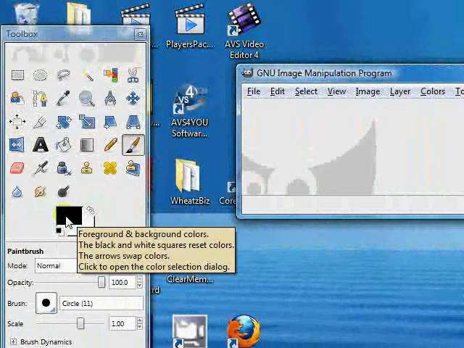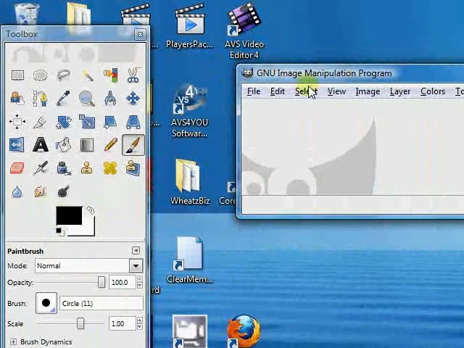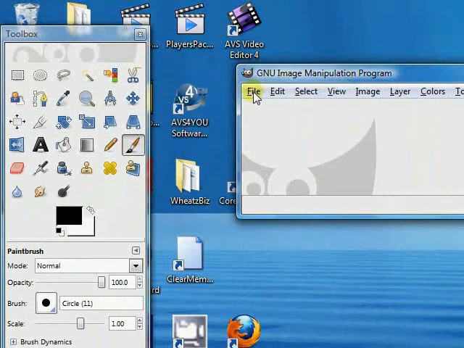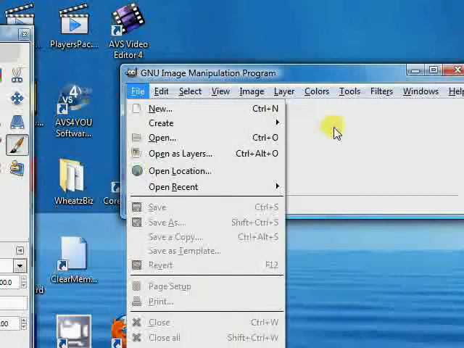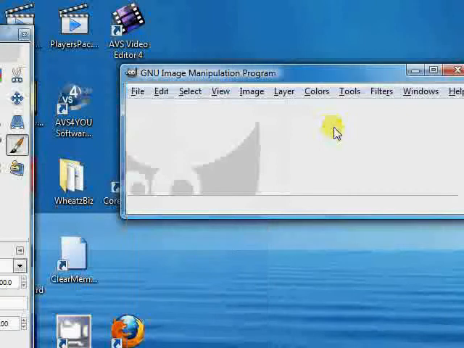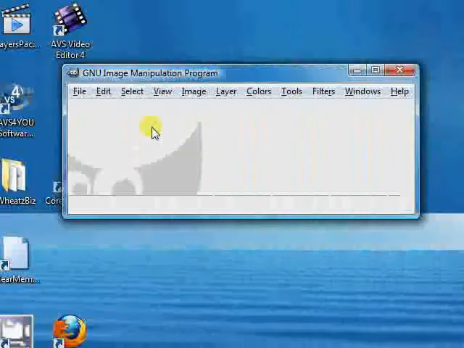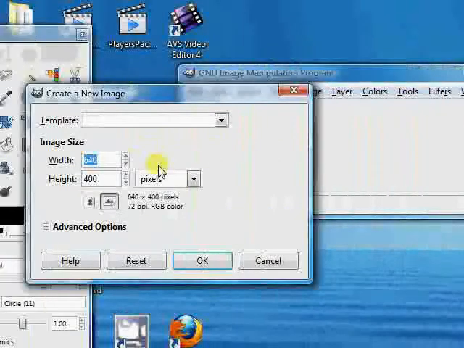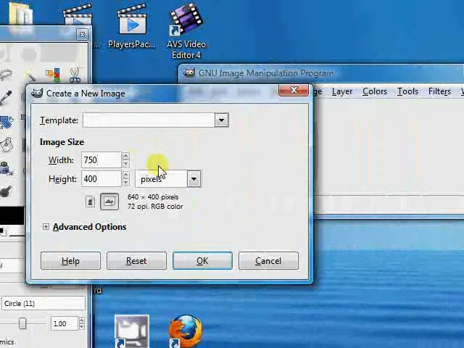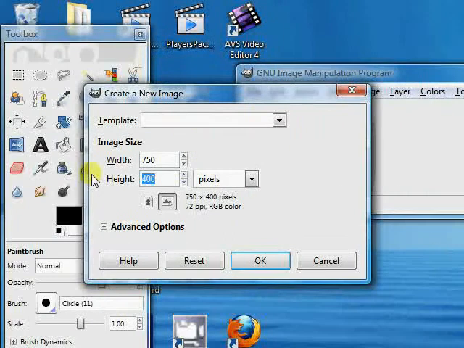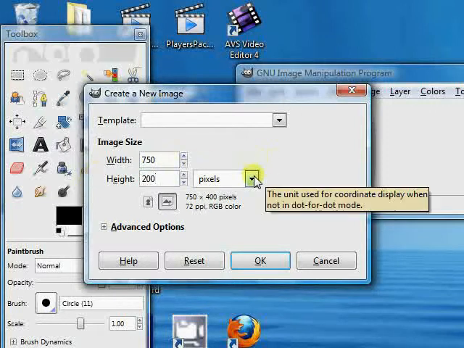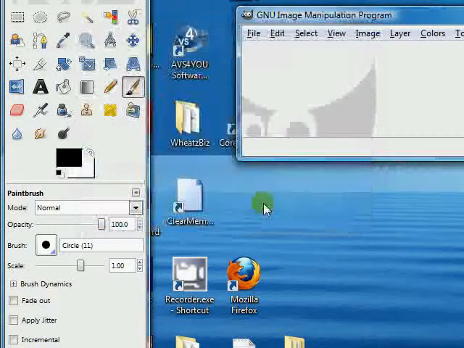And so let's start out with a basic header here, and we can either hit New or just hit Control N for New. And let's make it 750 by, say, 200, and that's in pixels. That's what I prefer to work with, and we'll say OK.